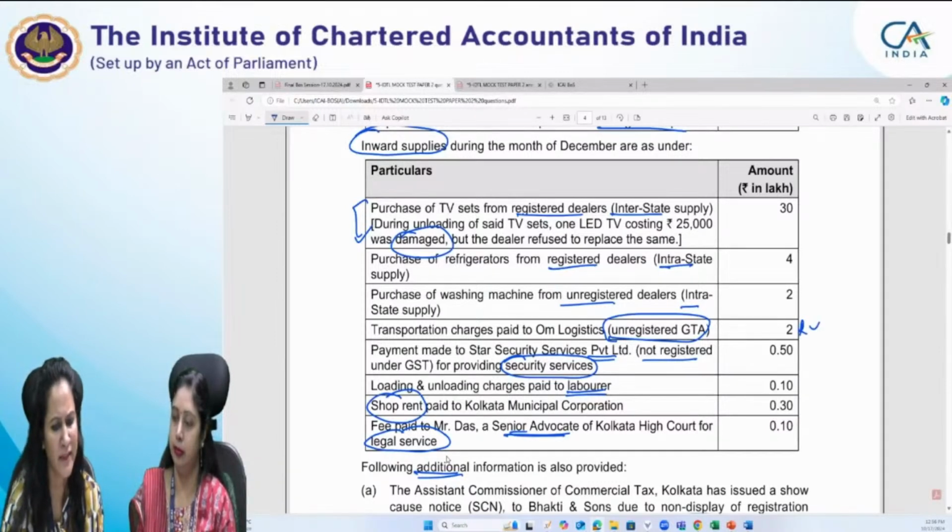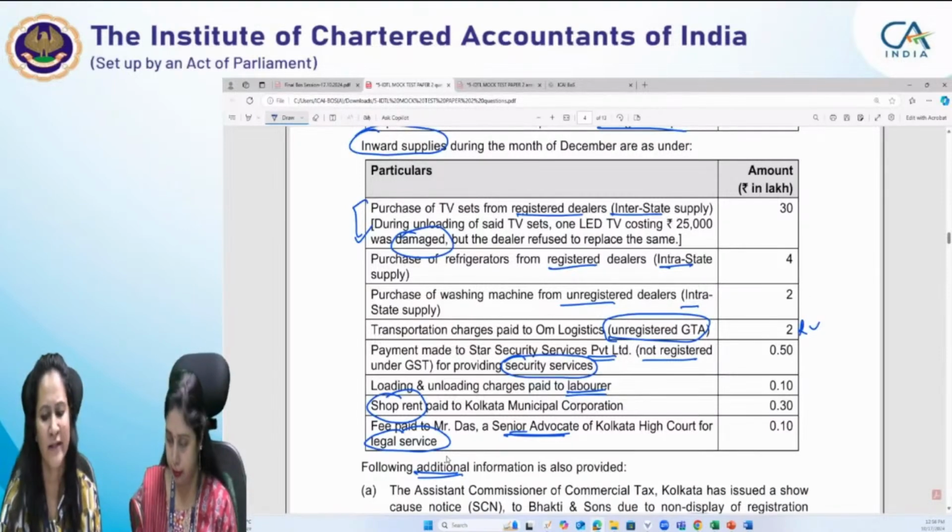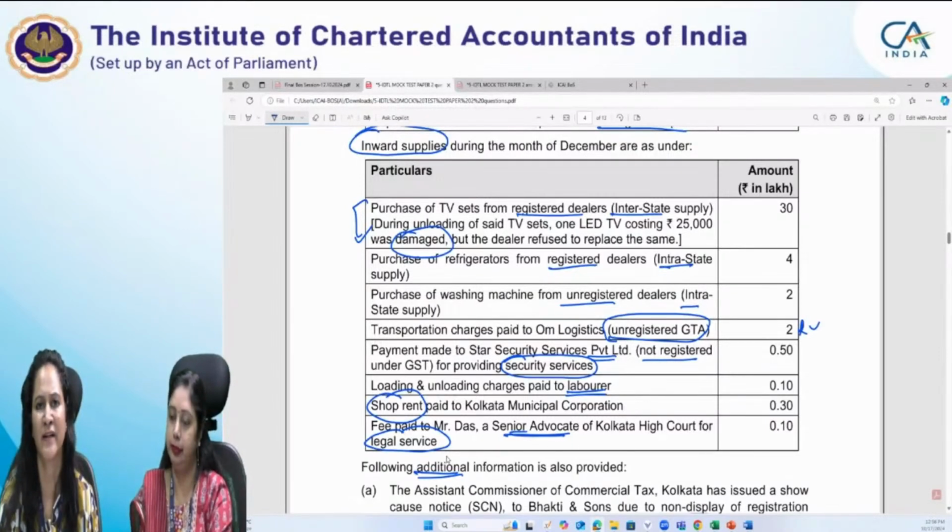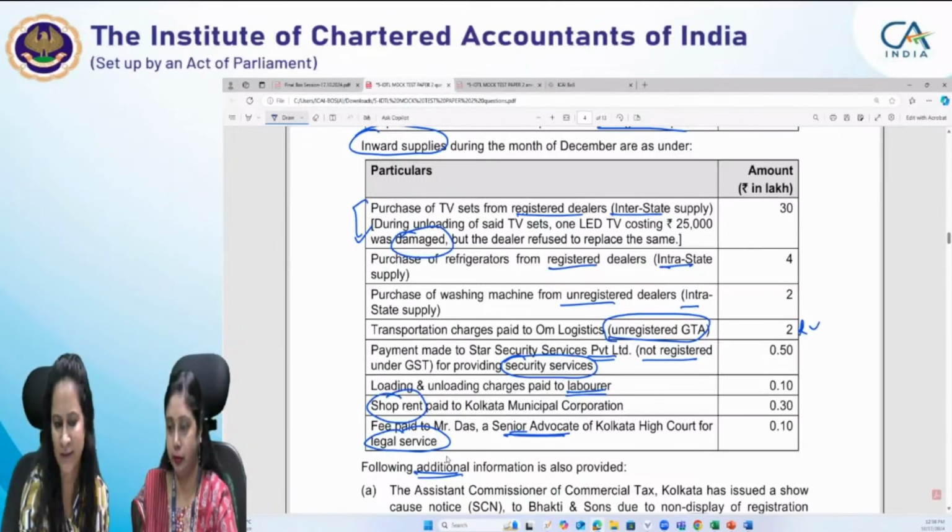Right, then payment made to Star Security Services Private Limited, not registered under GST, for providing security services. Now, in case of security services, it has been explained in entry 14 of notification number 13/17. It says that security services provided by any person other than a body corporate to a registered person is taxable under RCM. But you may note here who is making payment? Bhakti Insurance is making payment.